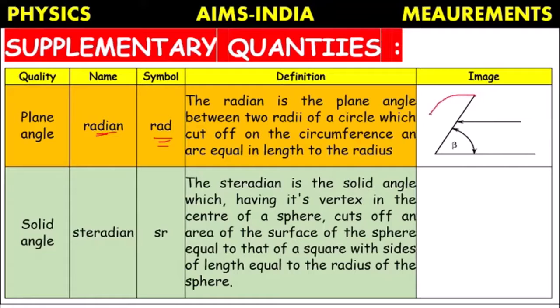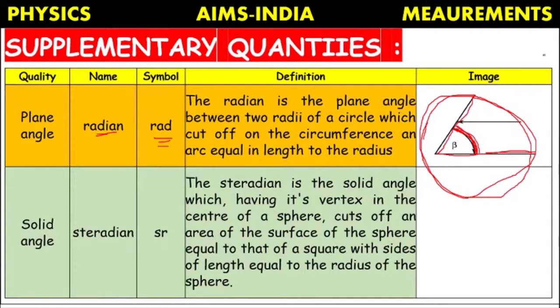Suppose I assume one circle here, and this is one radius and this is the second radius. The angle between the two radii is considered as a radian.